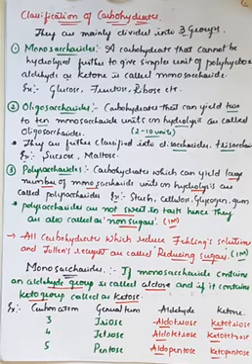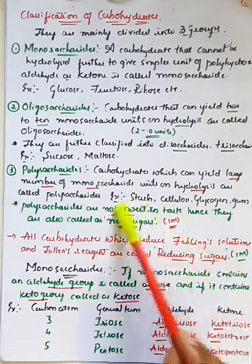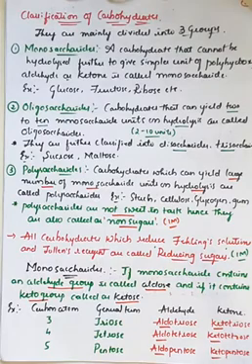But in polysaccharides, as the number of monosaccharide units increases, the sweetness goes on reducing. Therefore, polysaccharides are generally not sweet in taste, and hence they are also called non-sugars. They may ask for 1 mark: define non-sugars. The polysaccharides which have more than 10 monosaccharide units are generally not sweet in taste, hence they are also called non-sugars, right? So that is one of the important definitions.